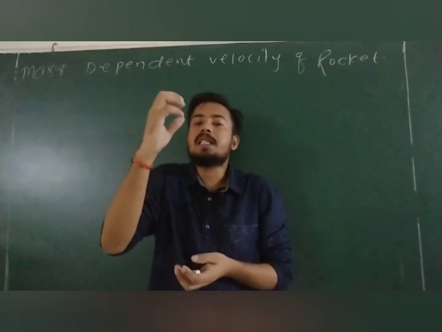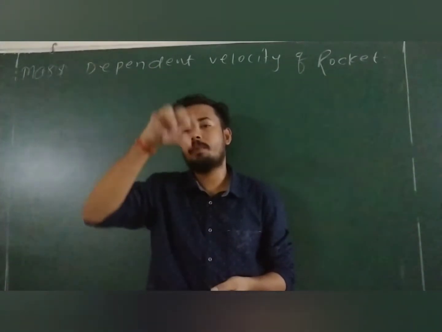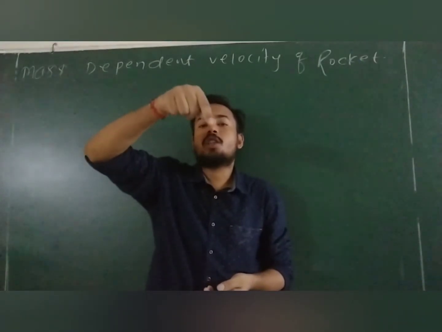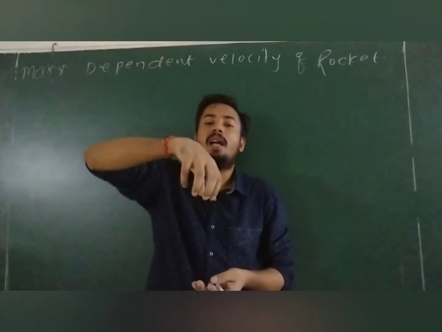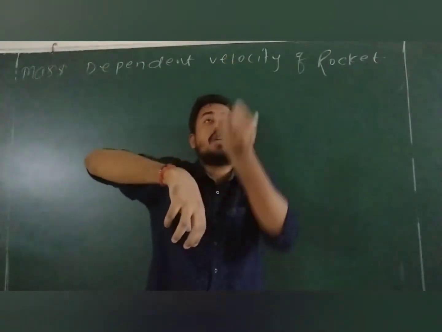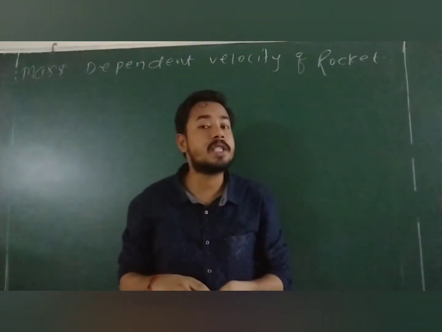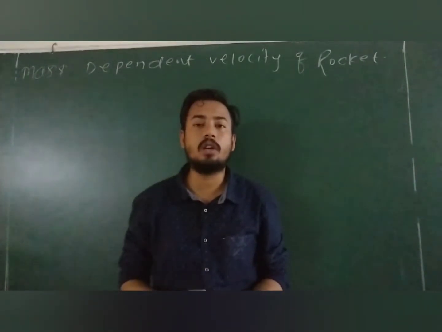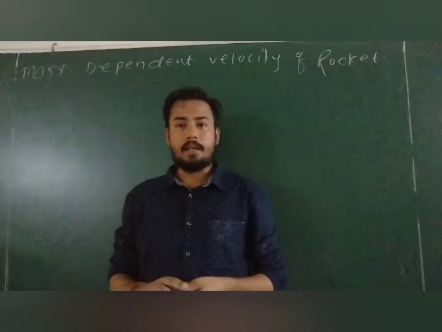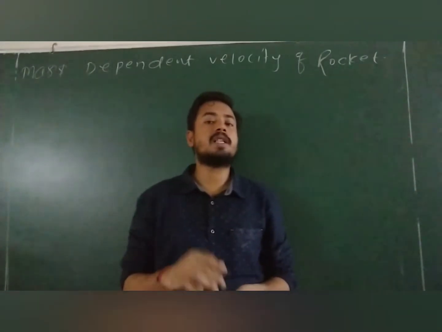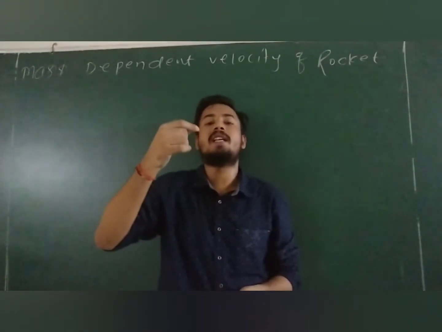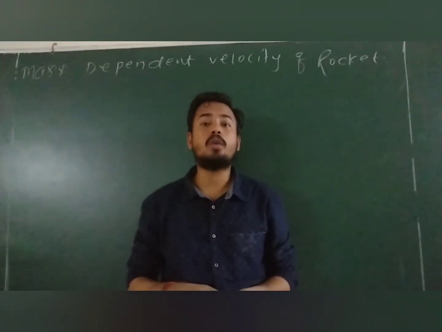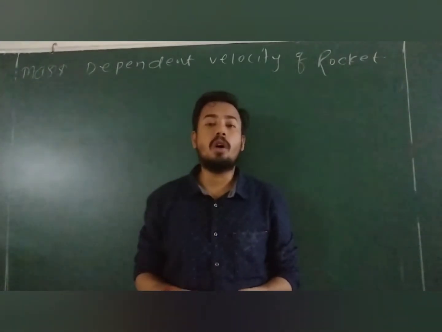up, the exhaust gases from the rocket chamber come down with some velocity. So exhaust gases get the action. According to Newton's third law, these exhaust gases give the reaction to the rocket. It means there must be an upward force on the rocket, which is called thrust force. Due to this thrust force, some acceleration is generated in the upward direction, and this acceleration, over time, boosts up the velocity of the rocket.